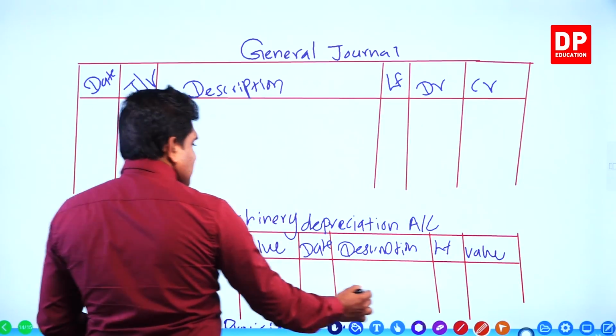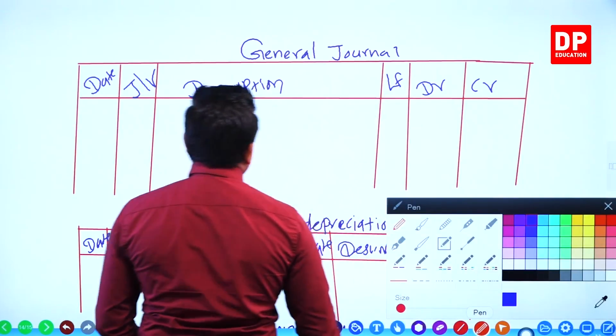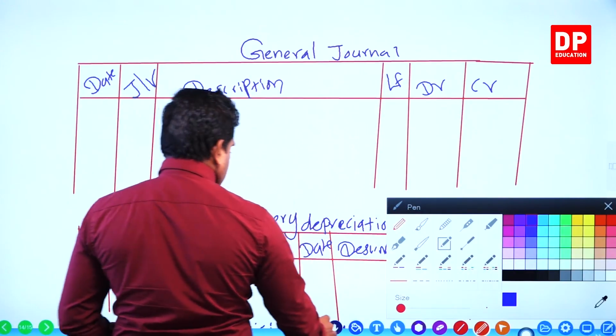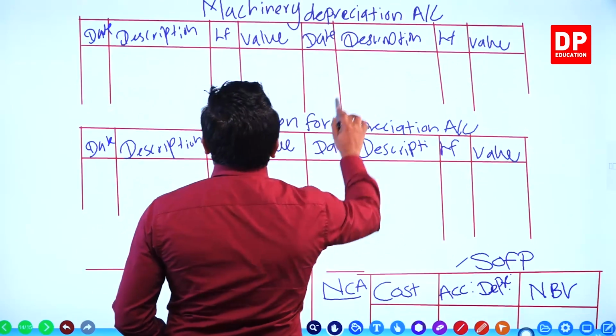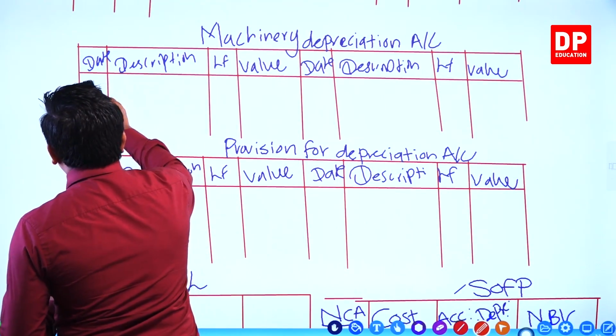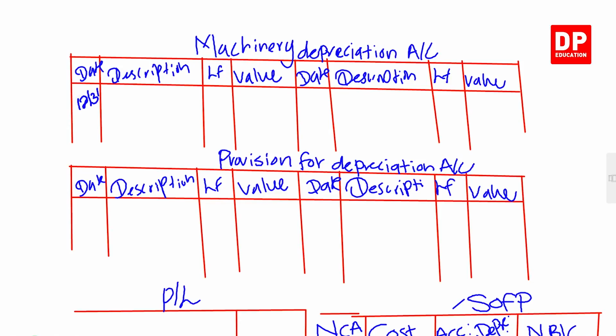Now see, we do this on 31st. Machinery depreciation account debit, 12/31st. We write provision for machinery depreciation.